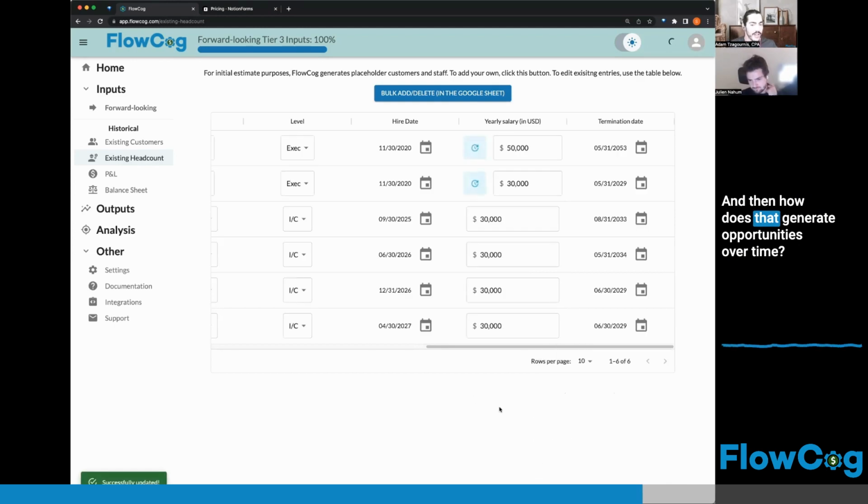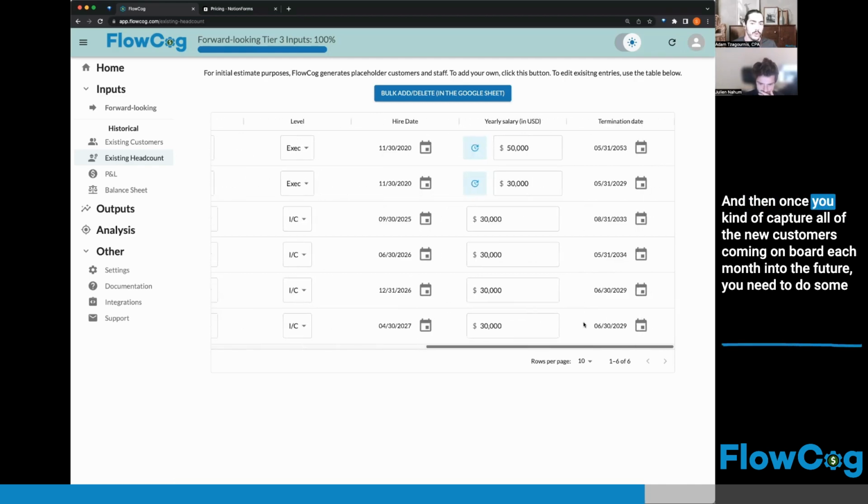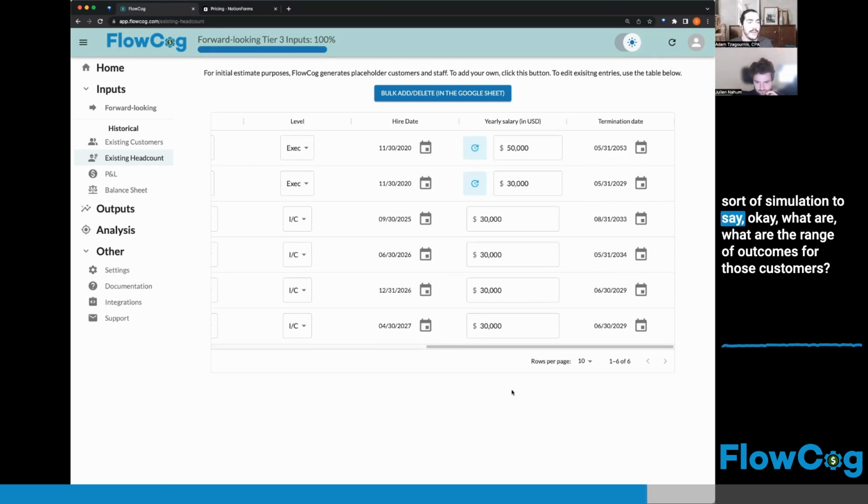And then how does that generate opportunities over time? So you really have to capture all of that. And then once you capture all of the new customers coming on board each month into the future, you need to do some sort of simulation to say, okay, what are the range of outcomes for those customers? And so that's why when we were going through some of the revenue inputs, you saw the word probability show up. And that's because behind the scenes, it's taking in all the information and running a Monte Carlo analysis.